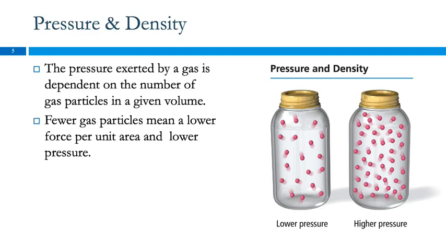Sometimes I think of gas particles as being a bit like kindergarten children. So here we have two classrooms, and this one has a lot more children in the same size classroom. And if the teacher steps out for a minute and the kids do what kids do when there's no adult around, they start going wild, right? They just start running around. These children are going to run into each other and literally bounce off the walls more frequently than the children in this classroom, where there's just not as many in the same volume. Does that make sense? So fewer gas particles means lower force per unit area and a lower pressure.